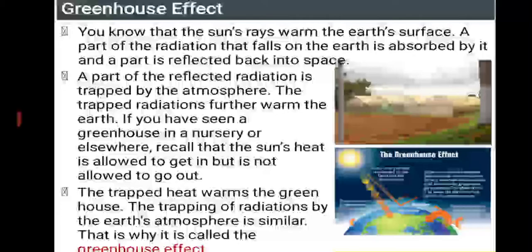You know that sun rays warm the earth's surface. A part of the radiation that falls on the earth is reabsorbed and starts to reflect back to space. A part of the reflected radiation is trapped by the atmosphere. The trapped radiation further warms the earth. If you have seen a greenhouse in a nursery or elsewhere, recall that the sun's heat is allowed to get in but is not allowed to go out.